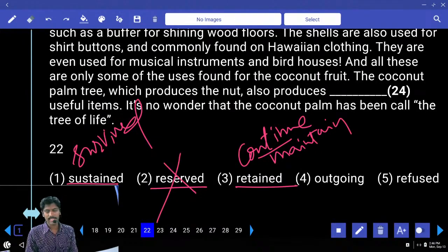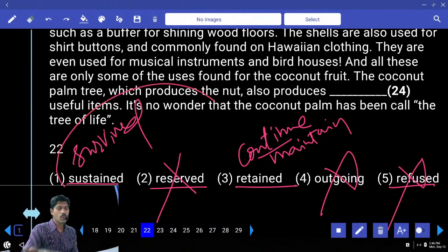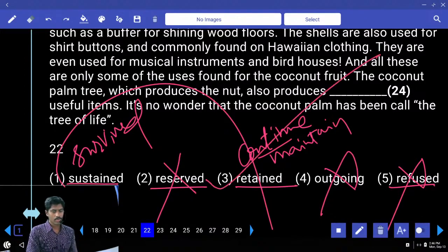Now, can I take -ing after has? Refused. Can a tree refuse? Can a tree refuse and accept? No, you can't. Answer 1 or 3. It has sustained its name or retained its name. Retained: continue and maintain.